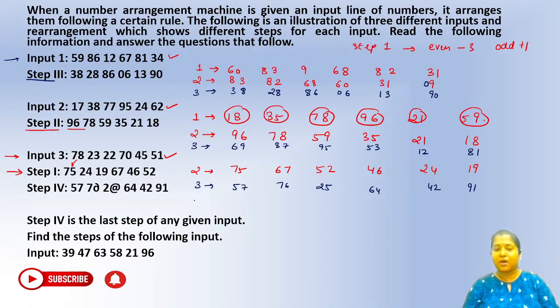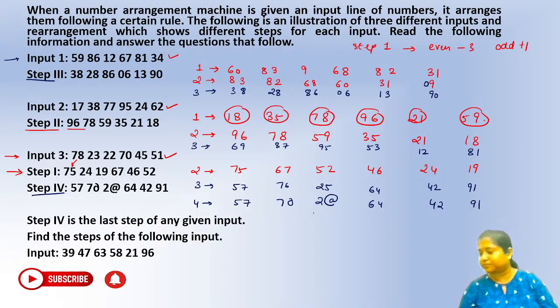Now, how are we getting step number 4? You can see step number 4 is this one. So, we have 57, 7 lambda, okay, 2 at the rate, 64 as it is, 42 as it is, 91 as it is. Anyone? Why are we changing 76 and 25? Anything peculiar about this? Yes, absolutely.